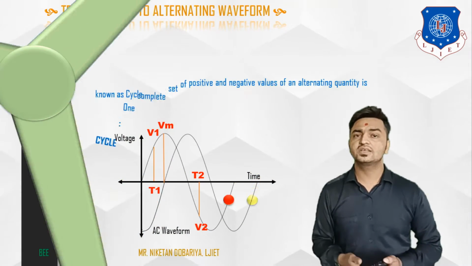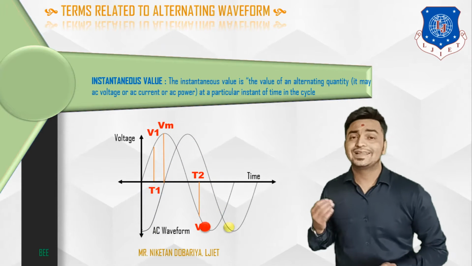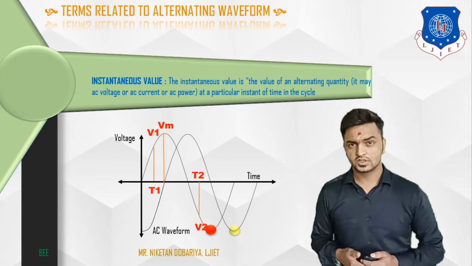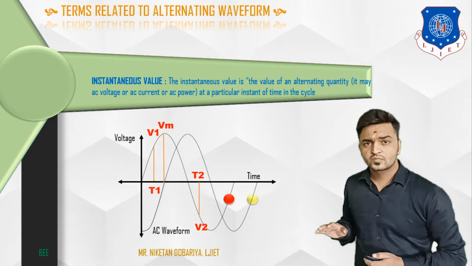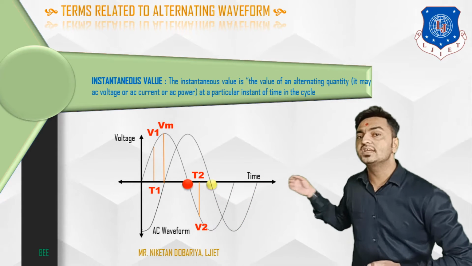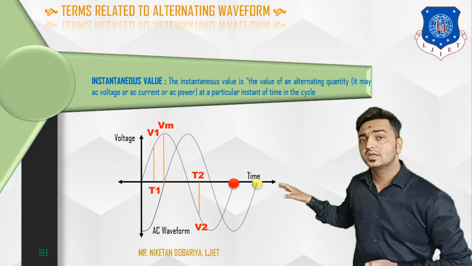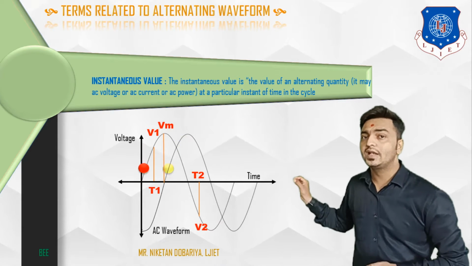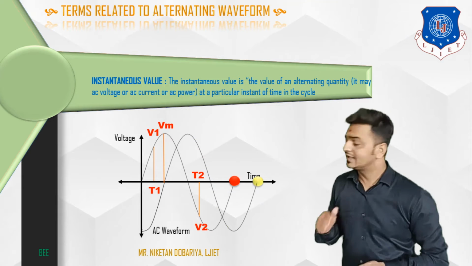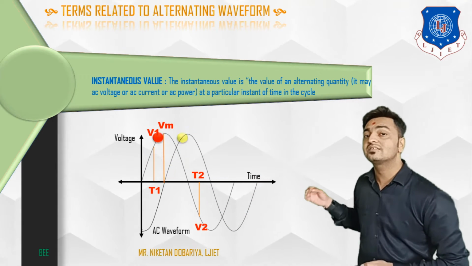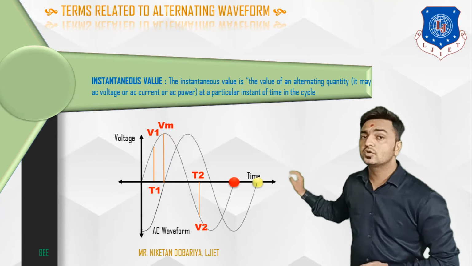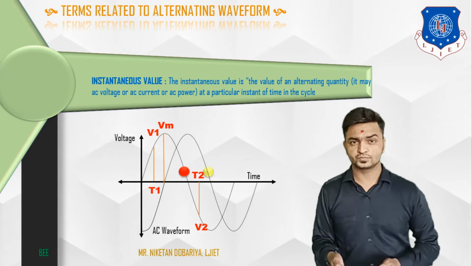Next, let's move to the next definition, and that is instantaneous value. Again, in this diagram, let's define the instantaneous value. Let's consider time t1. At time t1, the value of the first waveform is mentioned as v1. Similarly, let's observe another time, t2. At time t2, the value of that particular waveform is v2.